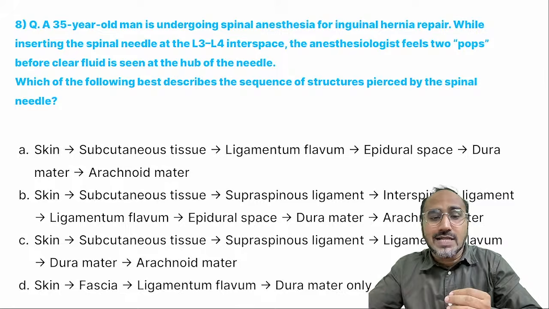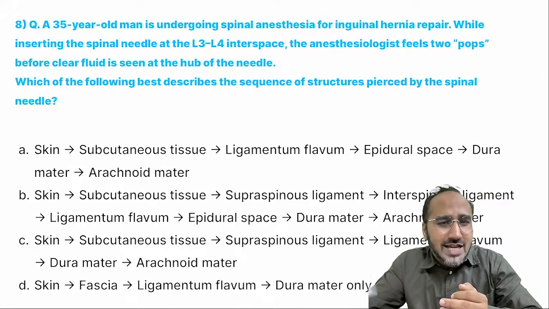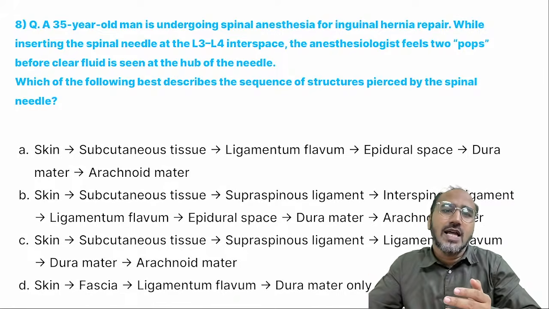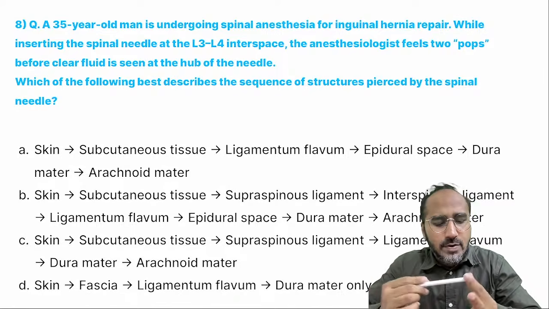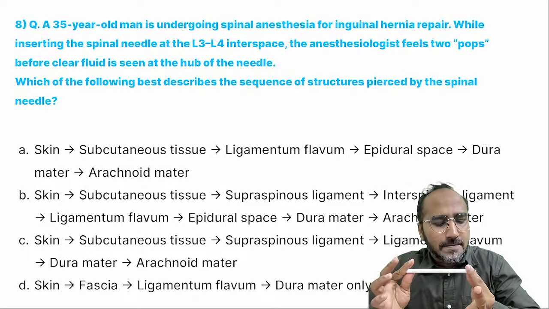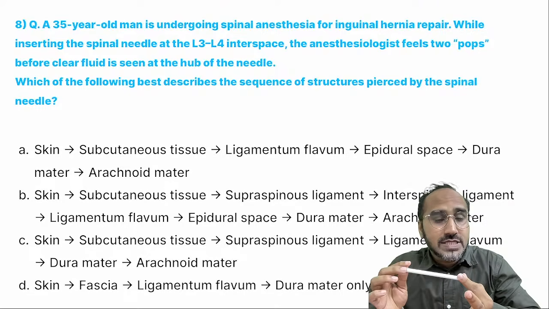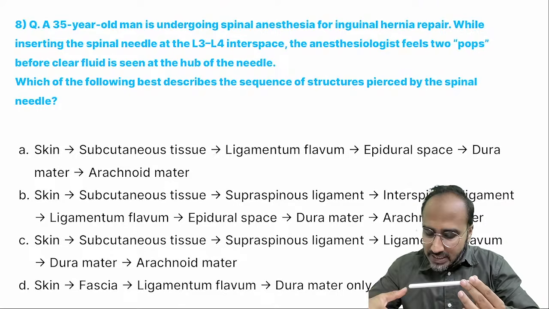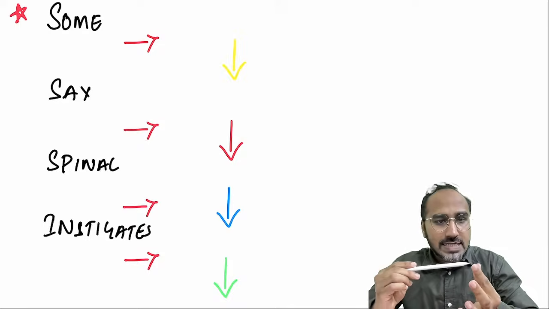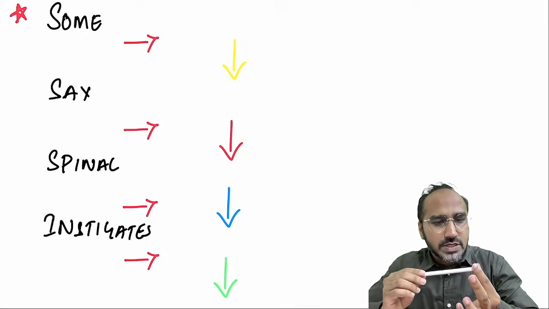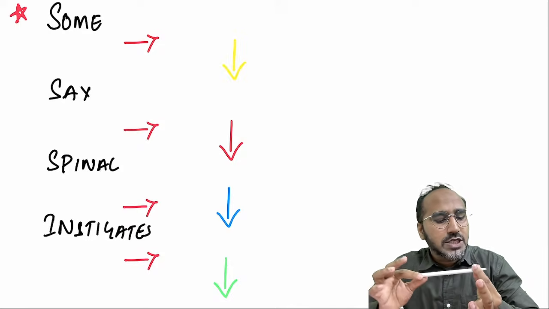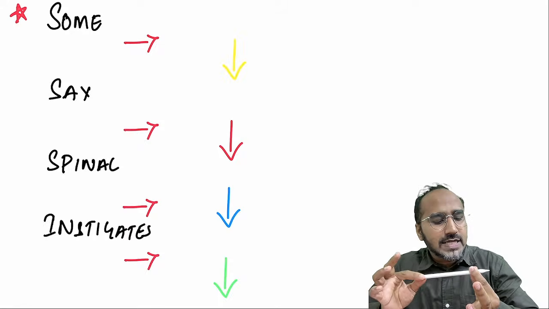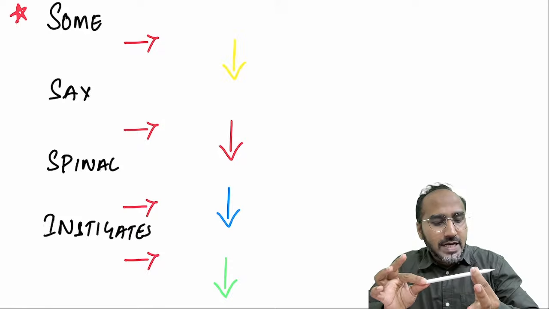The mnemonic is: some say spinal instigates lethargy during anesthesia. The first is what, guys? Skin. So, S stands for skin. Next, subcutaneous tissue. Next, supraspinous ligament. Next, interspinous ligament. Next, ligamentum flavum.